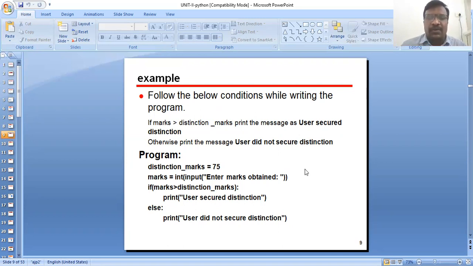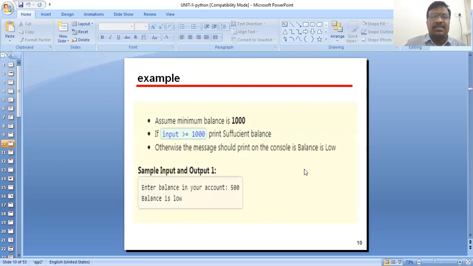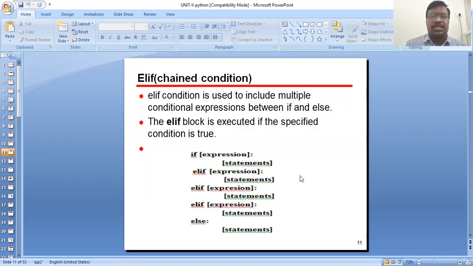Next, marks is equal to int of input, enter the marks obtained. If the marks are greater than distinction marks, print user secured distinction, else print user did not secure distinction. What is the output of this program? You see the output of the distinction.